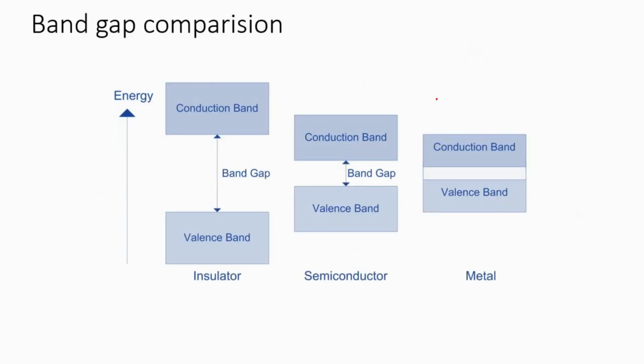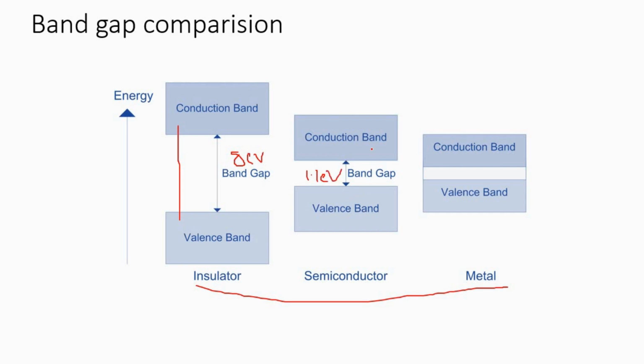Now, when we talk about insulator, semiconductor and metal, we have different band gap arrangements. For an insulator, the band gap is around 8 electron volts. That means this much energy is required for an electron to jump from this level to this level. Similarly, in a semiconductor, 1.1 electron volt energy is required for an electron to jump from the valence band to the conduction band